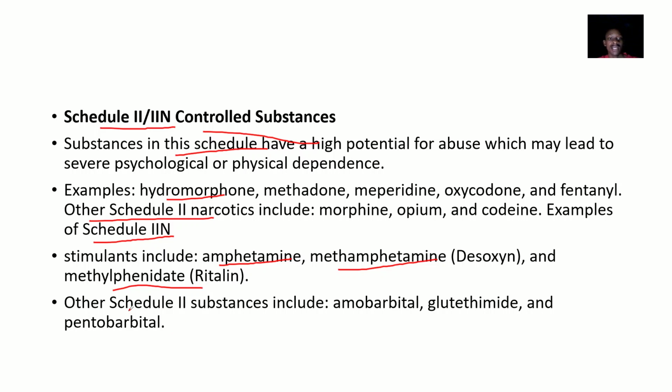Other Schedule 2 substances include amobarbital, glutethimide, and pentobarbital.